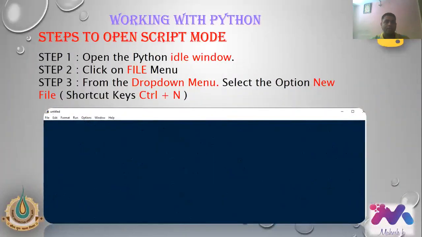Next one. So these are the steps to open the script mode. First step, go to the File menu from the Python IDLE window. Second step, click on the File menu. Third step, from the drop down menu, select the option New, or else use the shortcut keys Control plus N. So this screen will appear. If you observe the title bar, it's written Untitled, right? It is a blue color screen where you can start typing the Python code.